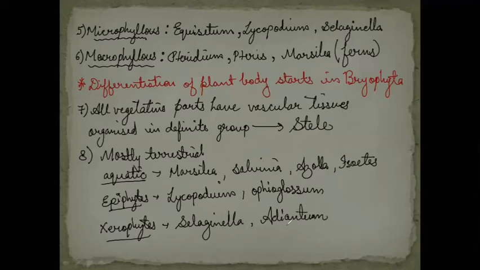Next, if we talk about the asexual reproduction in the pteridophyta, then for asexual reproduction, they have spores which are formed in sporangia, and these sporangia are formed on the sporophytes. So sporophytes will produce sporangia in which the spores are produced for asexual reproduction. And now let's see the life cycle of pteridophytes.